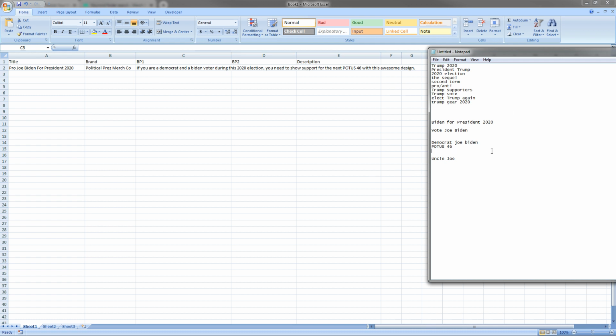Simple, right? So we use both. Even though this keyword is maybe a longer tail keyword, we split it up between the title and the first bullet point, and Amazon is still going to know that this shirt is relevant to this keyword if someone searches on it. And we also got rid of POTUS 46 because we put it right here.